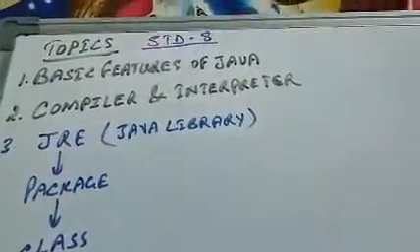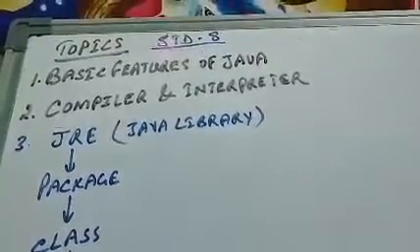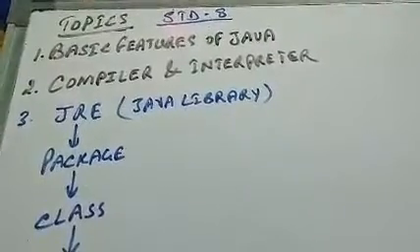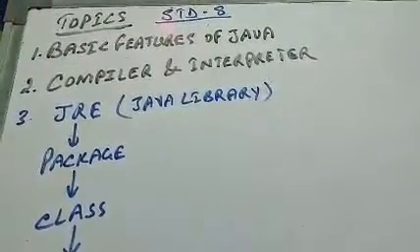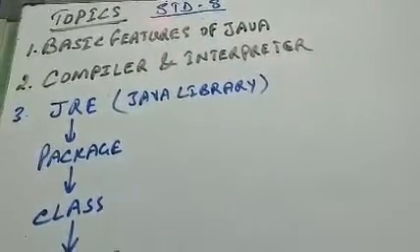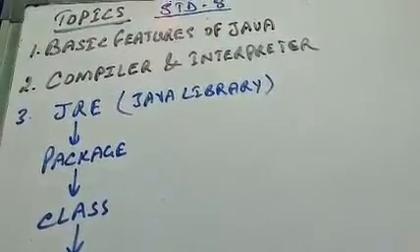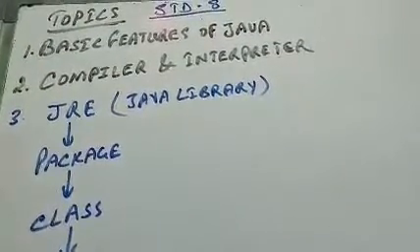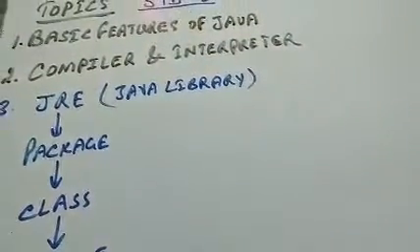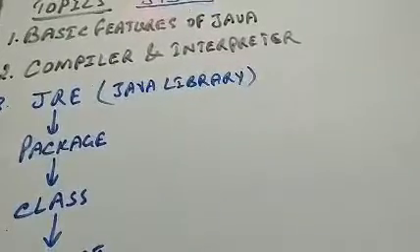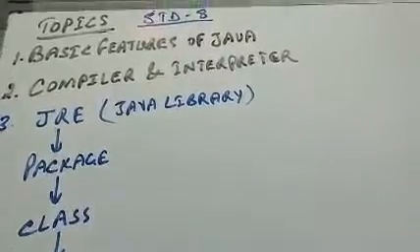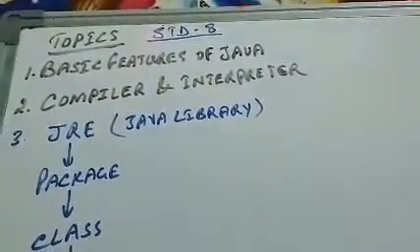The very first feature of Java is that Java is an example of an object-oriented programming language. Now, what does this mean? In an object-oriented programming language, the concentration is on the object as a whole. An object is made up of functions as well as data members. Data members means variables and constants.